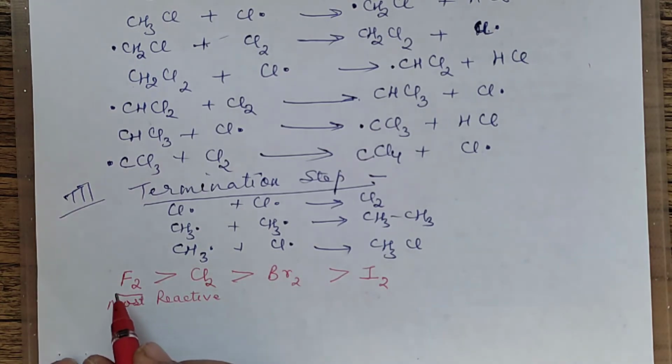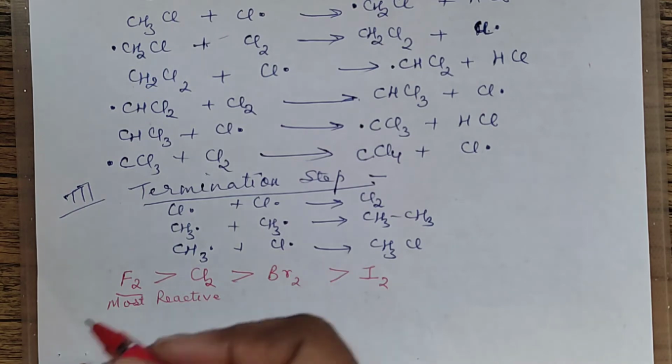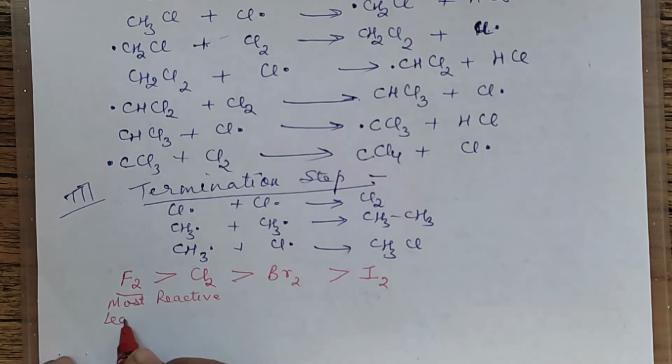We say with fluorine the reaction is very fast. It is most reactive. We can say it is least selective. Least selective. Now what is the meaning of that least selective? We will take examples for this.